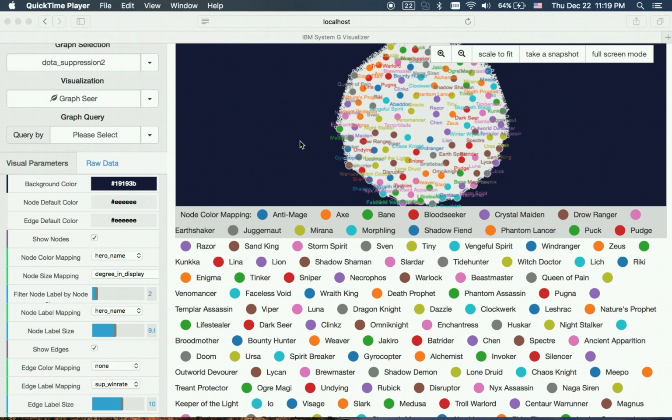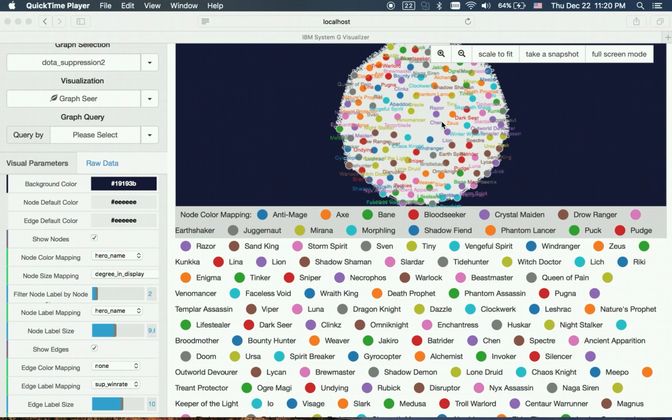As for the graph analysis part, here is the page of IBM System G Visualizer, where the heroes' synergy and suppression graphs are constructed in advance. Here we show the suppression graph as an example, with 110 nodes and 11,990 edges. The original graph is too complicated to inspect, it's a kind of mess, isn't it? But we can do a query to simplify it and find useful information from it.